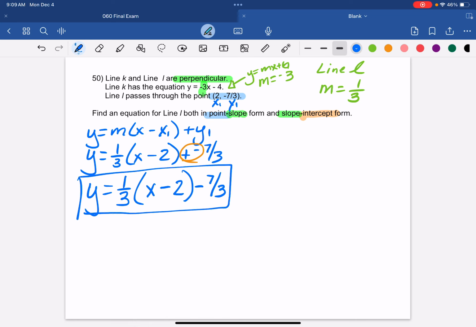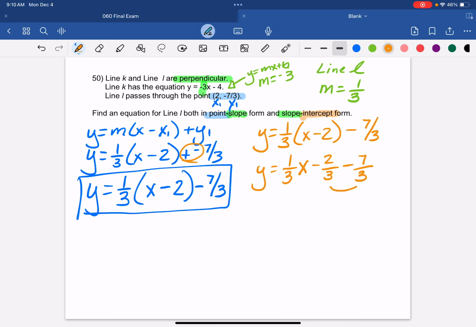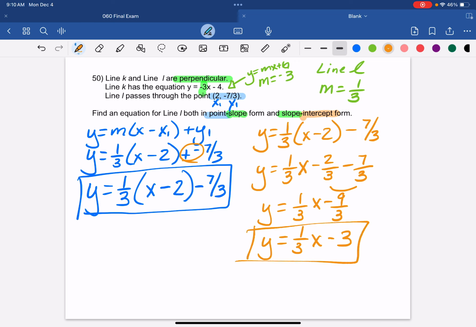Now that we have point slope form, we can go one step further and simplify this to get our slope intercept form. The first step we're going to do to simplify is the distributive property. We're going to distribute the 1/3 to both numbers inside the parentheses. And then we can simplify our like terms. And 9/3 can be simplified to 3. And so our final slope intercept form is y equals 1/3 x minus 3.